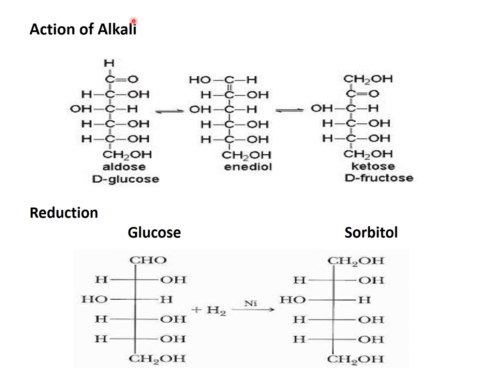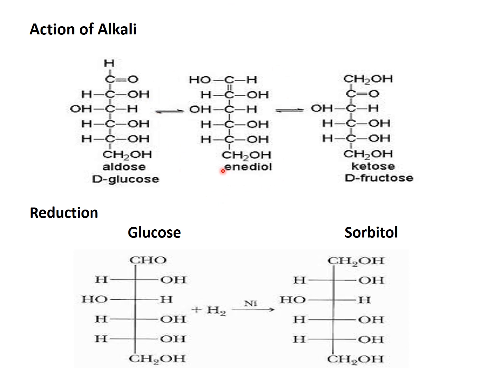Here see, when it has action with alkali, all this keto functional group is converted into OH. This keto functional group is converted into OH. In this way, all this aldehyde functional group is converted into OH. So these are enediols.